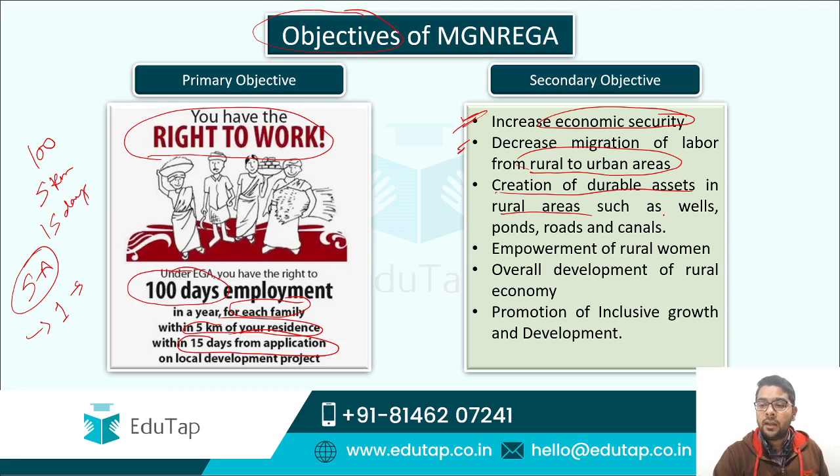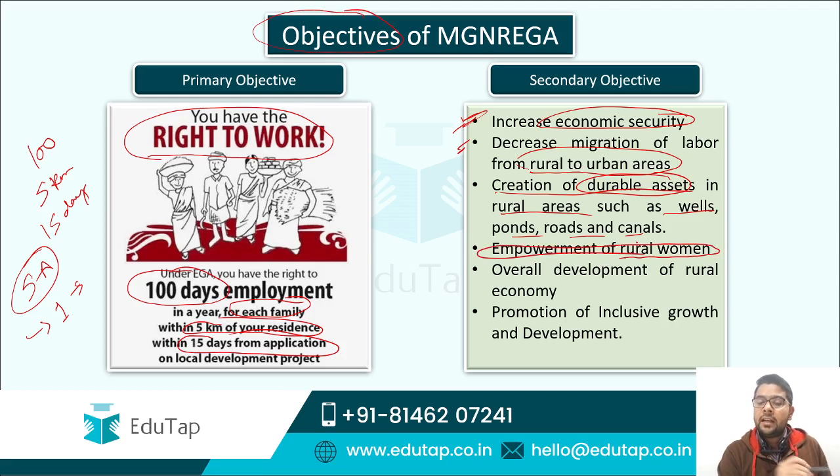and the assets could be wells, ponds, roads, works and canals. Guys, the kind of work that has been allocated under the MGNREGA includes the creation of roads, the digging of ponds, the creation of canals. All these kinds of work lead to the generation of durable assets within your rural area. Then the fourth point says that it leads to the empowerment of rural women.